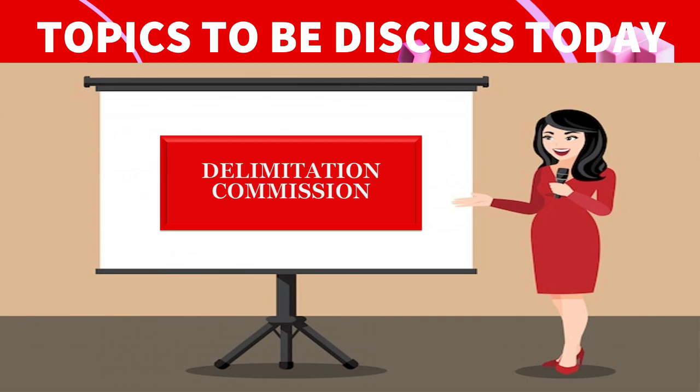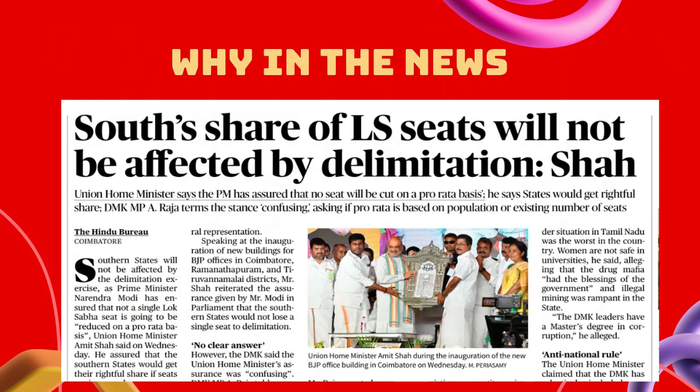First of all, why it is in the news. A southern state will not be affected by the delimitation exercise, as Prime Minister Narendra Modi has ensured that not a single Lok Sabha seat is going to be reduced on a pro rata basis. The DMK leader here says the pro rata is based on the population or existing number of constituencies, and that Tamil Nadu should not be punished for population control.